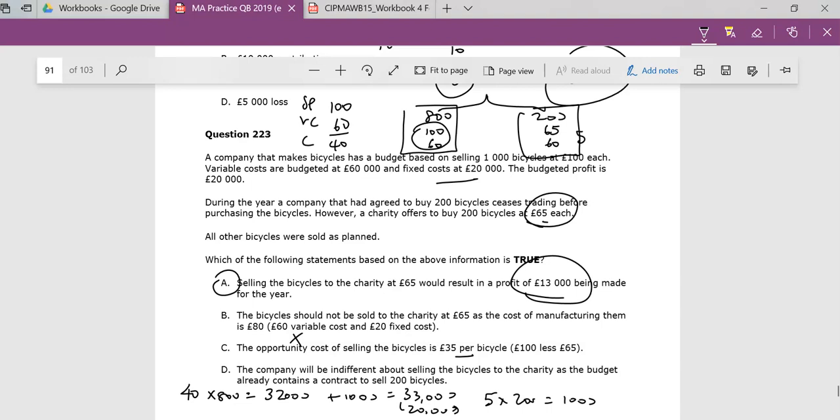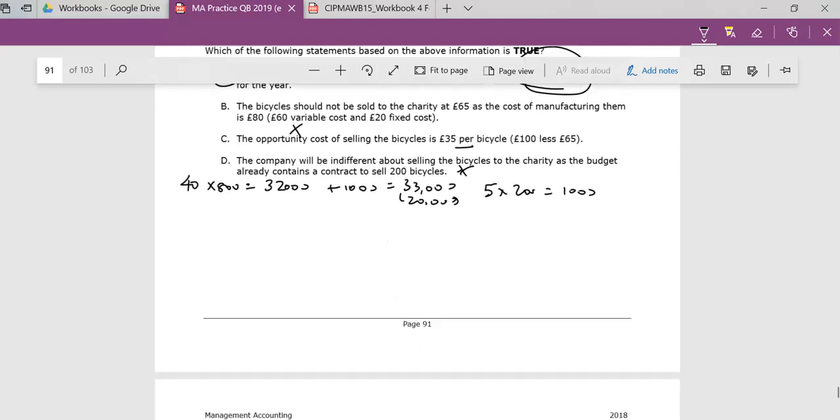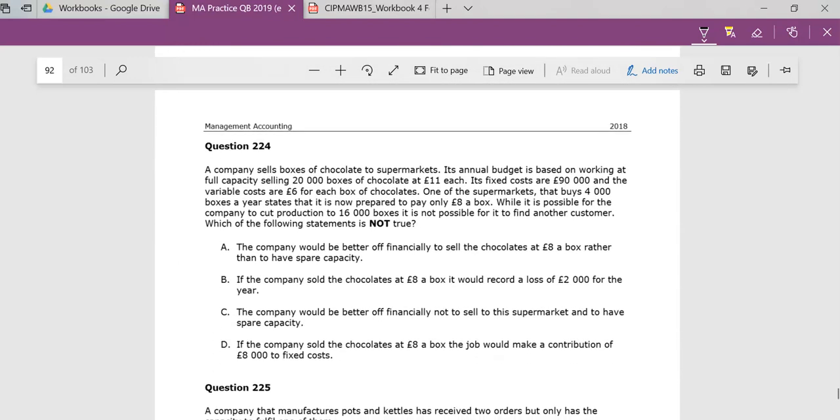The company will be indifferent about selling the bicycles to the charity as the budget already contains a contract. No, that's not true. The whole idea of decision making is that we're very much aware of the variable cost and we're trying to always bring in some contribution into the business. And that's 223, with the answer being A. And then 224, let's look at this here.